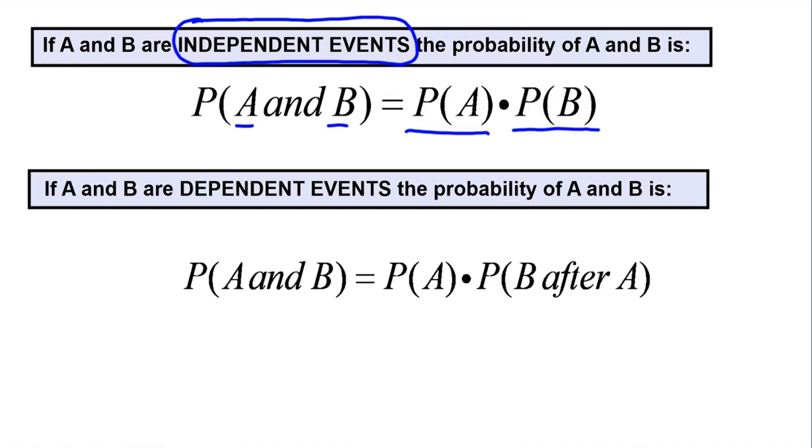And then that is different than dependent events. If A and B are dependent events, like the marble bag and the card draw, the probability of A and B is the probability of A happening times the probability of B happening after A occurs. So now we have to readjust and assume that A has happened, and now figure out the probability of B happening after A has occurred.